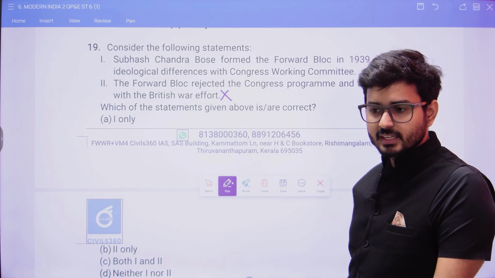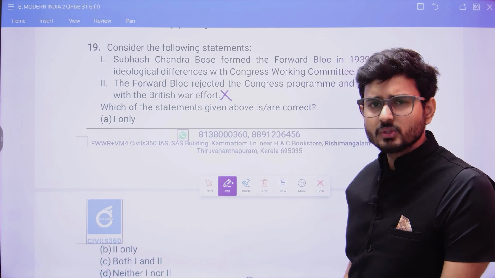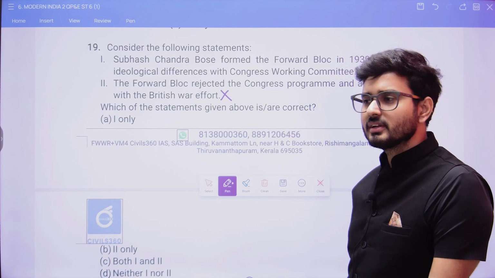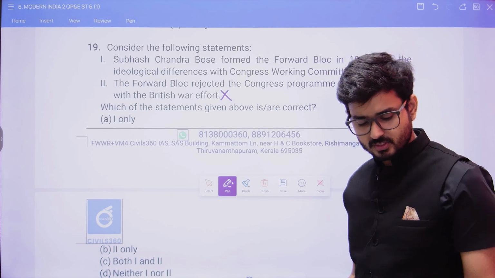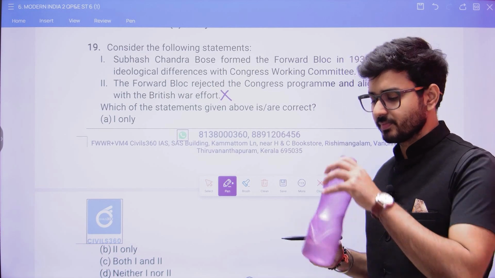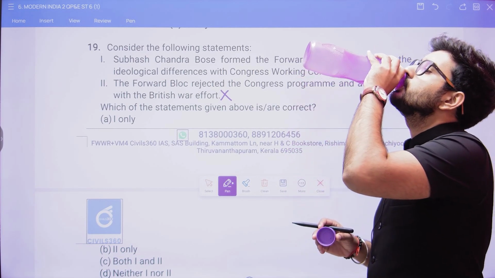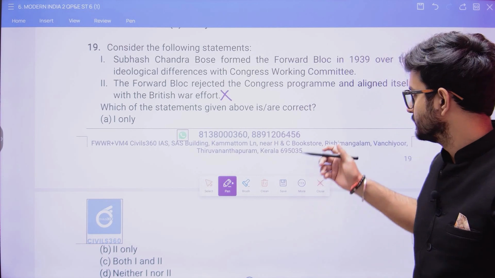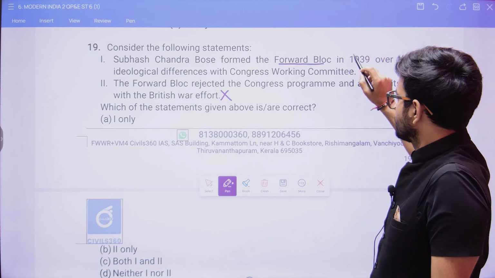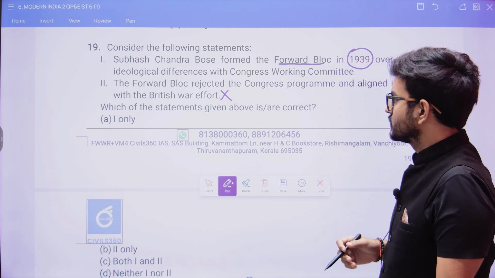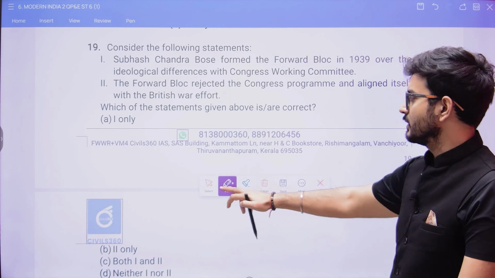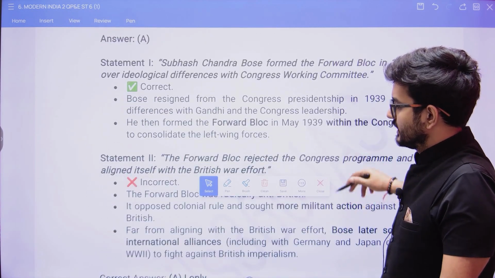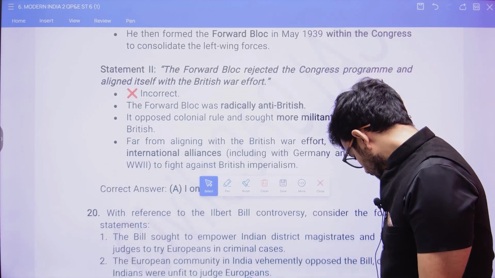Whenever we have seen opposite and contrary things, in most cases, one is wrong and one is correct. I'm not telling this as a trick, but this is generally understood as the norm. So the first one, yes, Subhas Chandra Bose formed the Forward Bloc in 1939 over the ideological difference with the Congress Working Committee. Alright, so the answer here is going to be only A, that is 1. Then, when we talk on the next one,